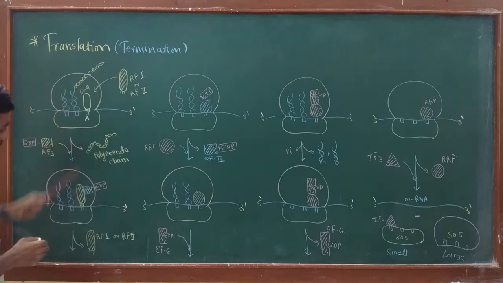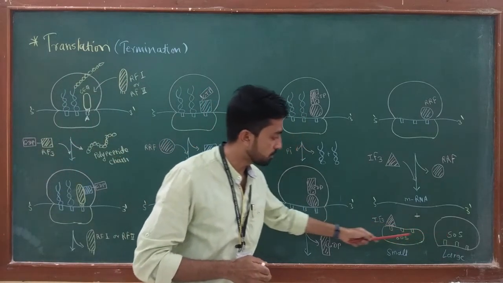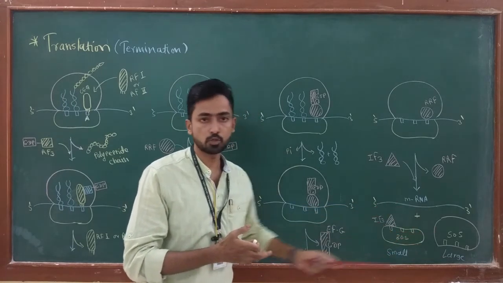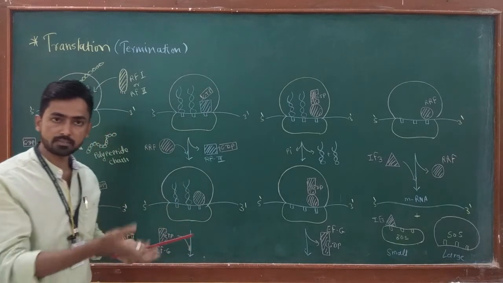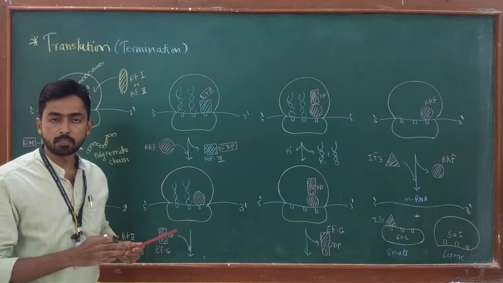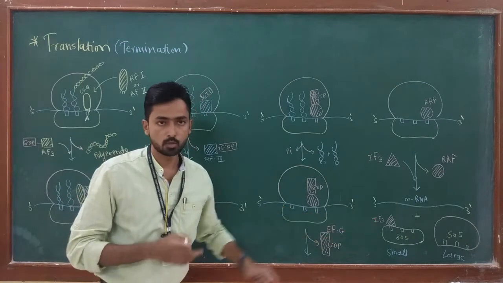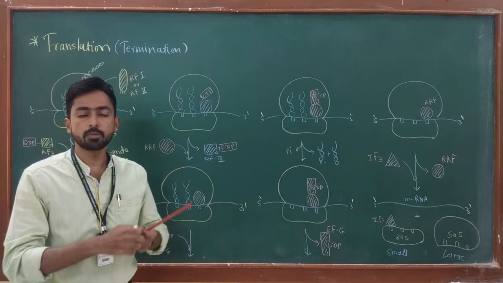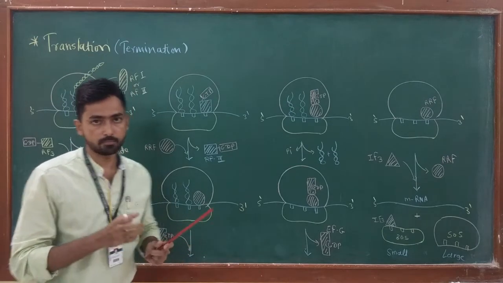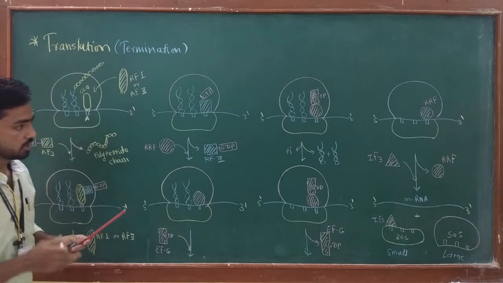The pathway starts from this point and ends at this point when both the subunits of the ribosome are released from the mRNA, and then these released subunits of the ribosome again get assembled on a new mRNA, and they again start the process of translation from the beginning. But for this to happen, the ribosome must first be released from the mRNA, and the release of the ribosome generally occurs due to termination of the translation process.